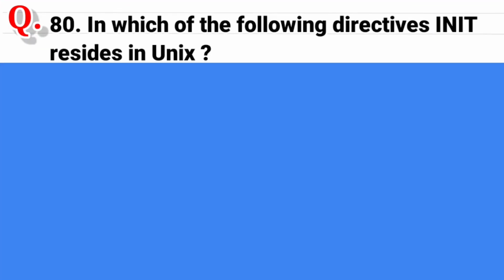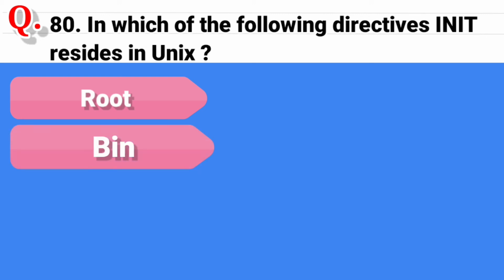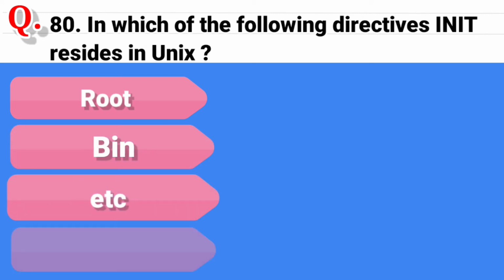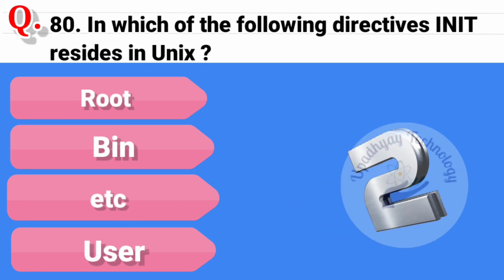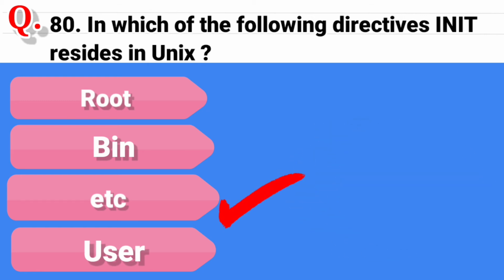Question 80. In which of the following directories does init reside in Unix? And the options are root, second option is bin, third option is etc, and the last option is user directory. And the correct answer is etc directory.